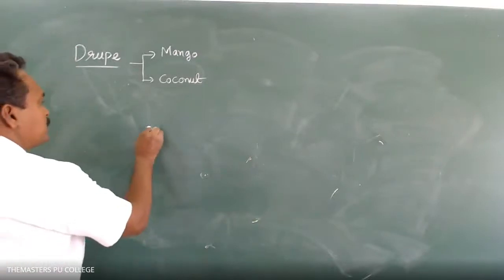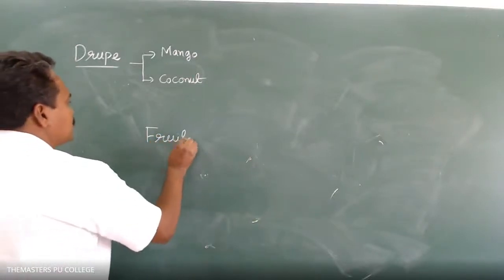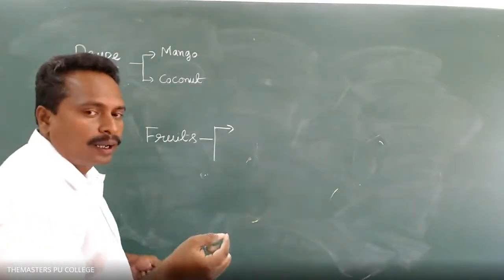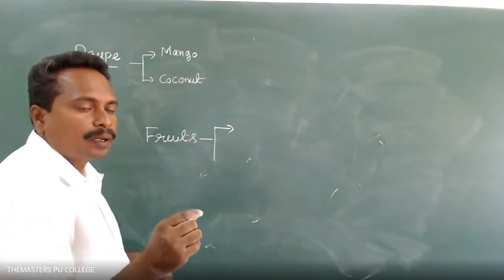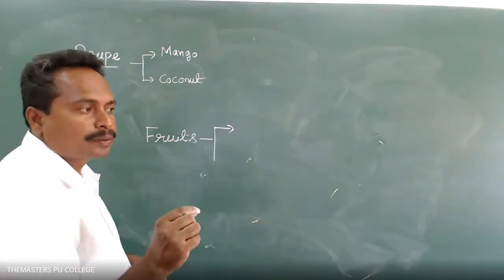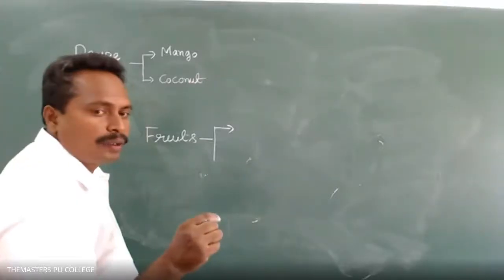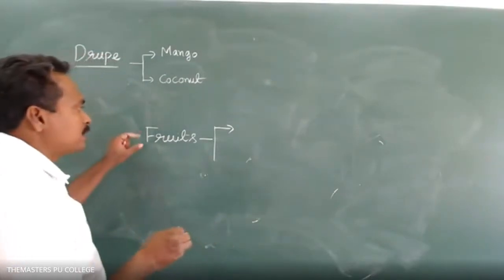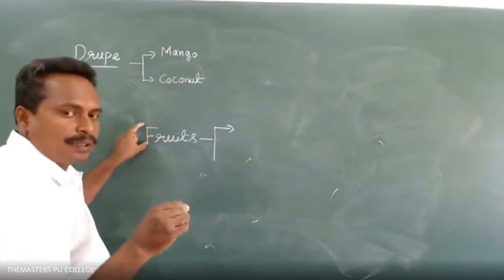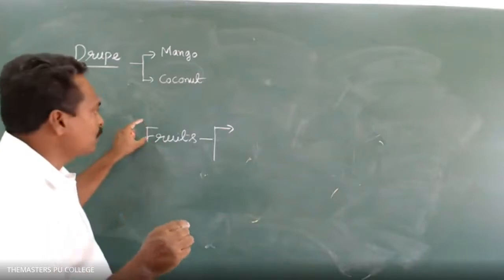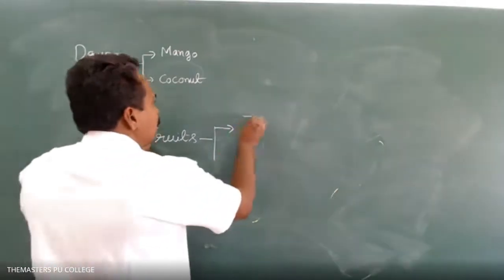The fruits are differentiated into two types based on the nature of the pericarp. What is pericarp? The fruit wall is called pericarp. If the pericarp is fleshy, it is differentiated into epi, meso, and endocarp. Such types of fruits are known as fleshy fruits.